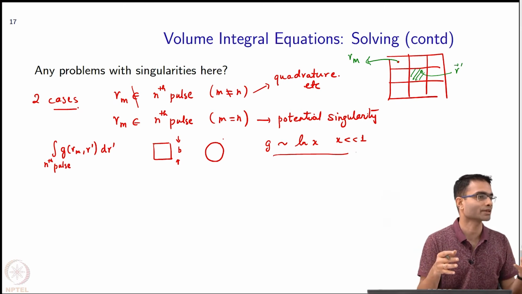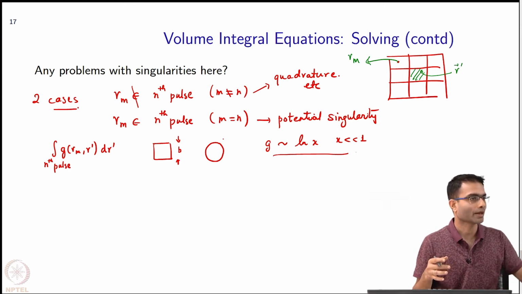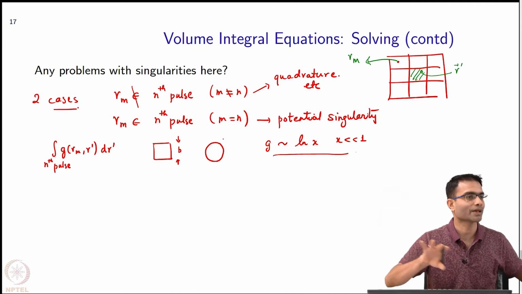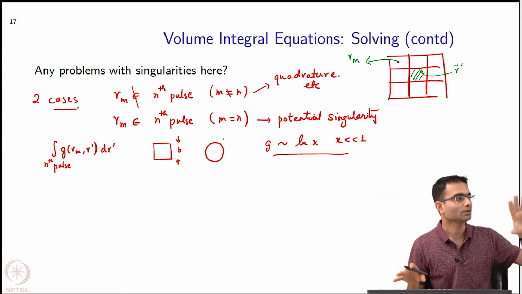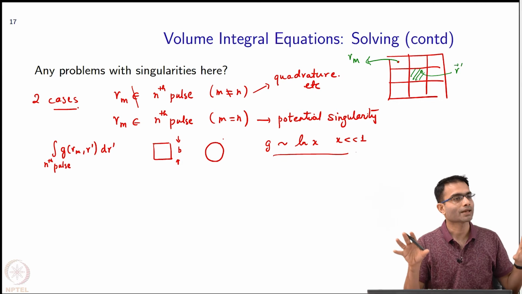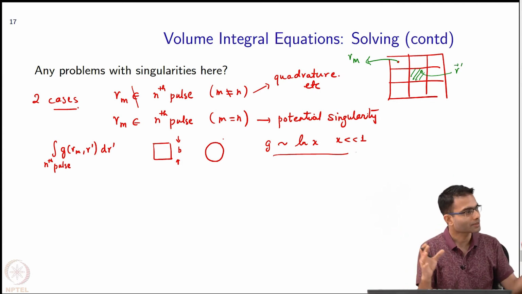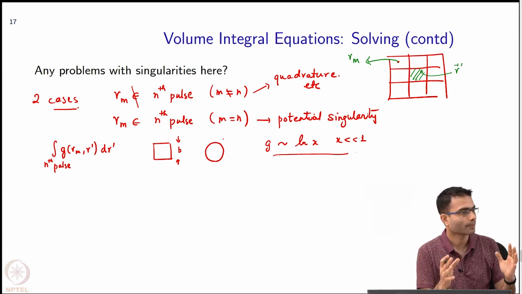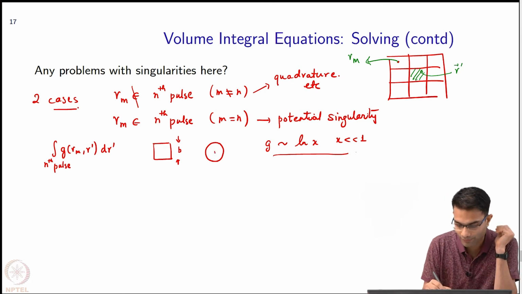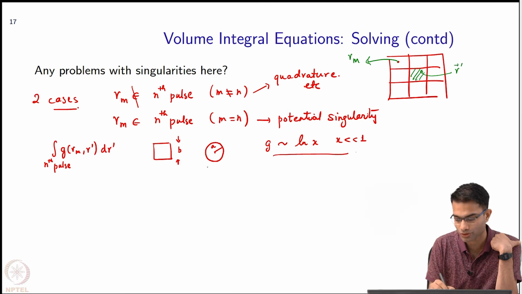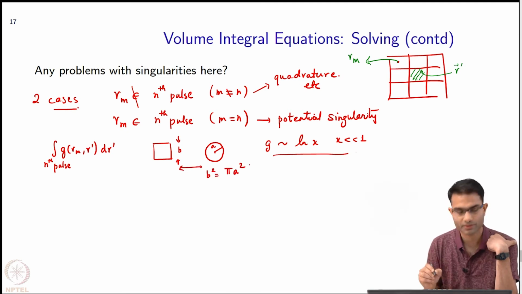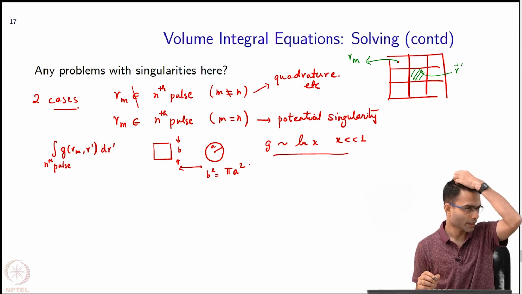When I do quadrature integration, there will be some error. I get rid of that error and I replace it by a new error, which is approximating a square by a circle. That error will go away as I make my discretization very, very fine. So that is the trick. You don't have to do it, but it's good to have closed form expressions. So the area should be the same. So b squared should be pi a squared. Okay. So that is what I will do.